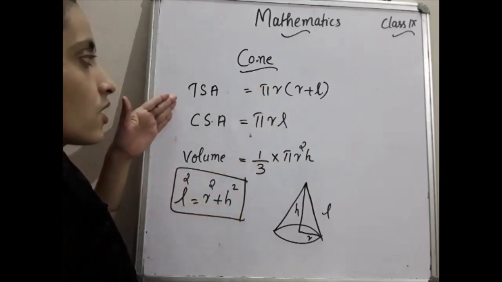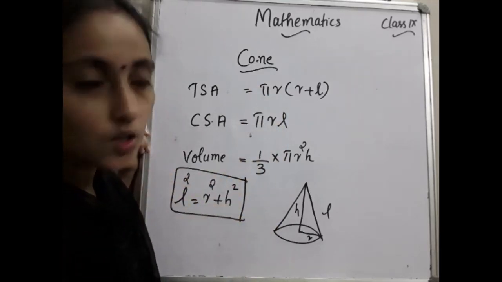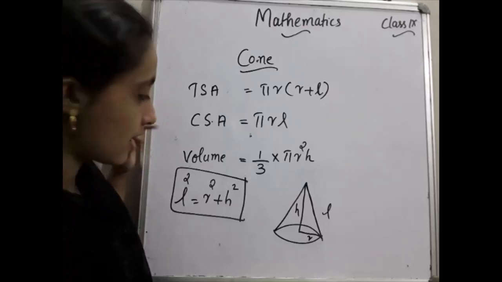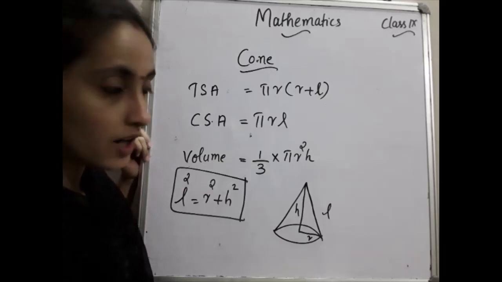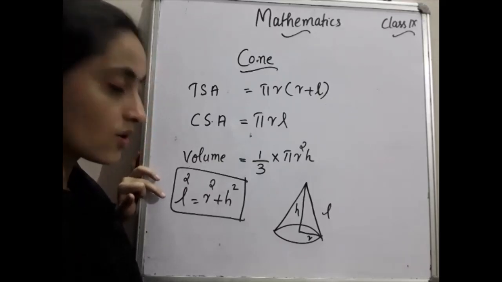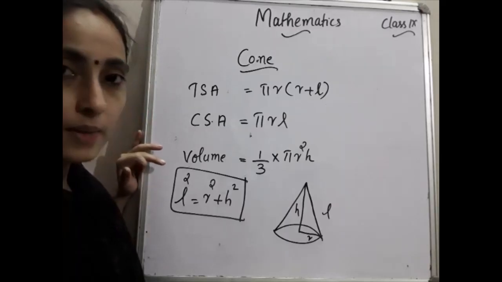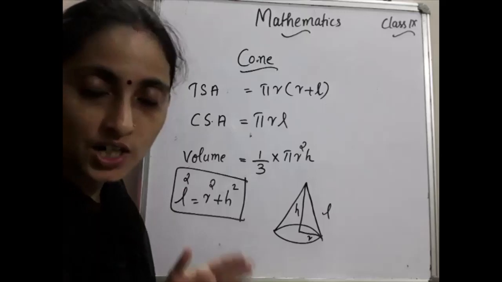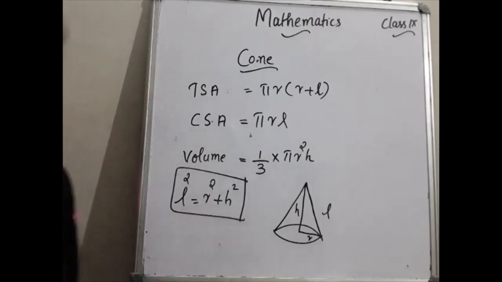That is, total surface area of the cone is what? Pi r into r plus l. CSA of the cone is what? Pi r l. Volume of the cone is what? 1/3 pi r square h, and l square is equal to what? r square plus h square. These things you have to study from the section cone. Please write down.